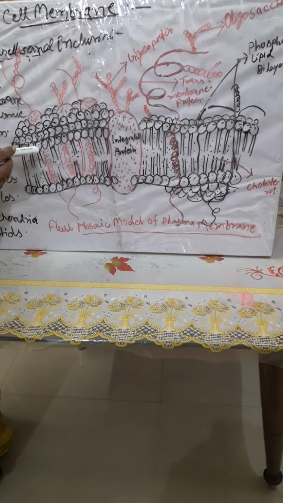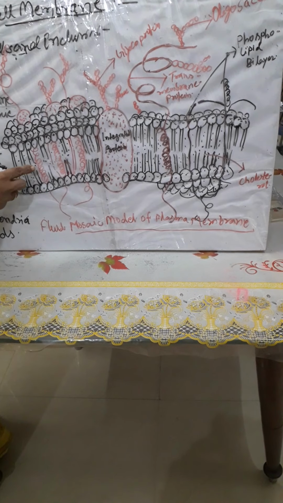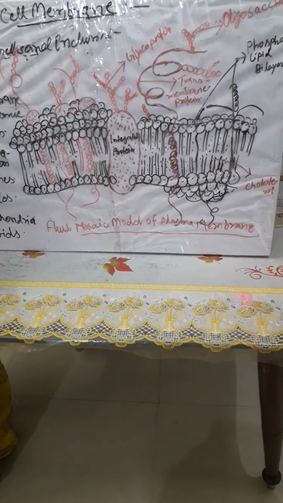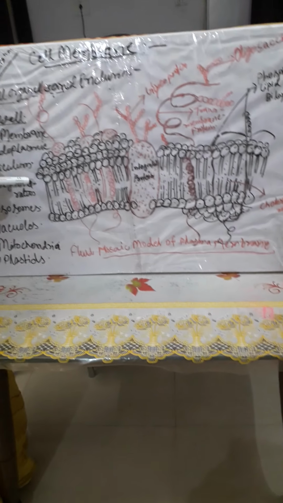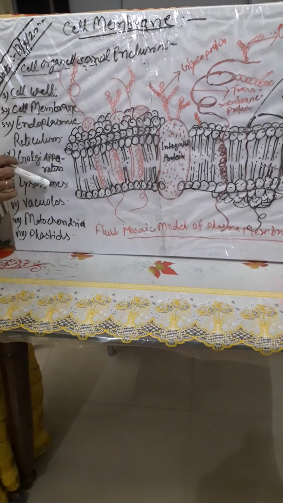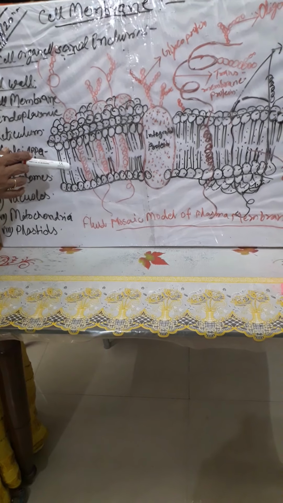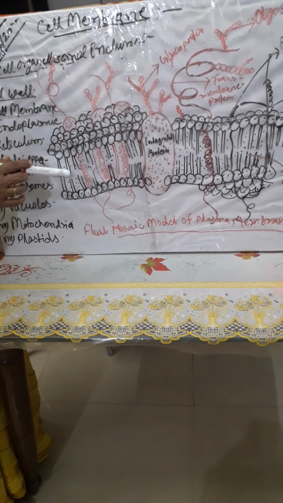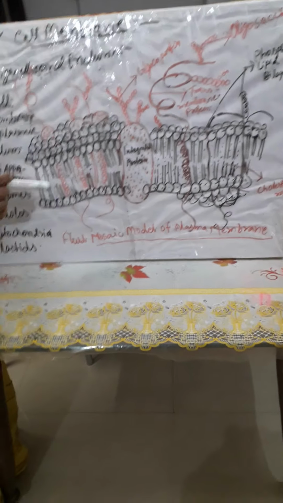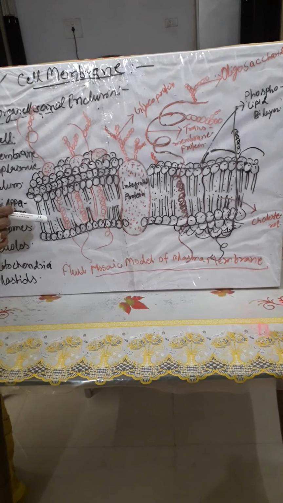So these are the polar heads and this is the inner hydrophobic tail. This ensures that the non-polar tail of saturated hydrocarbons is protected from the aqueous environment. It is also protected from the aqueous environment of the inner structures.